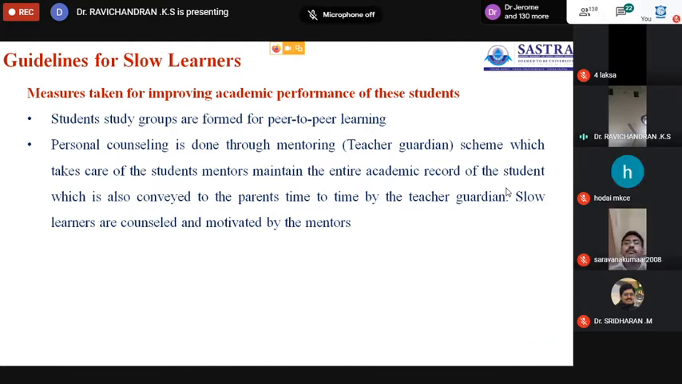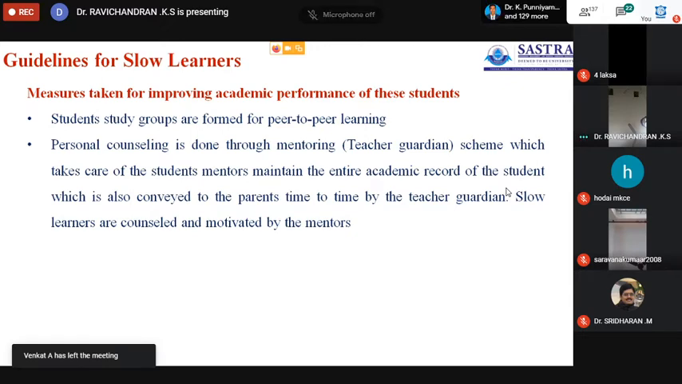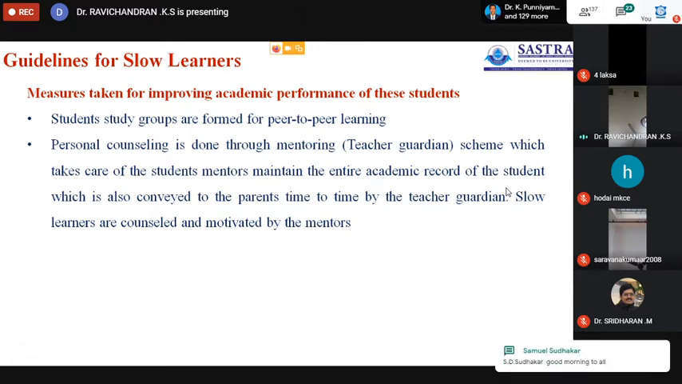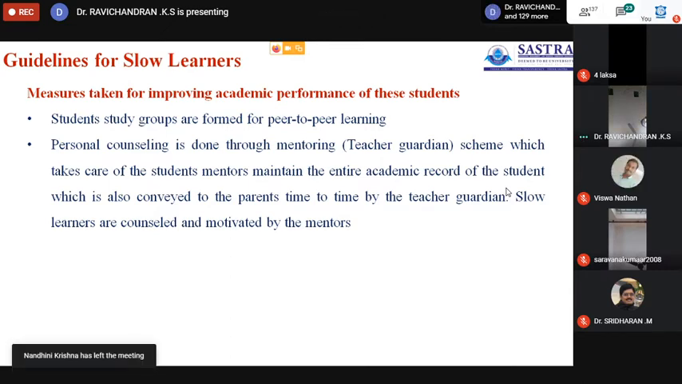Student study groups, this is another very important part. Study groups are to be formed with a combination of fast learners and slow learners, so that slow learners may pick up from the fast learners and increase their capability to some extent. Then personal counseling is done. This is very, very important. Counseling is important, through mentoring, a separate heading coming in the later part also.